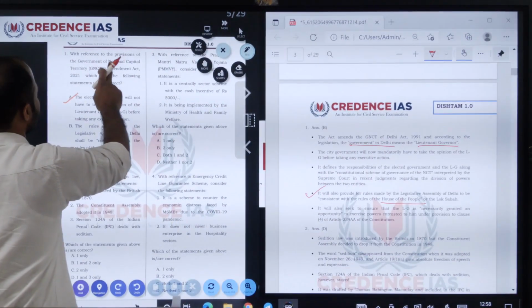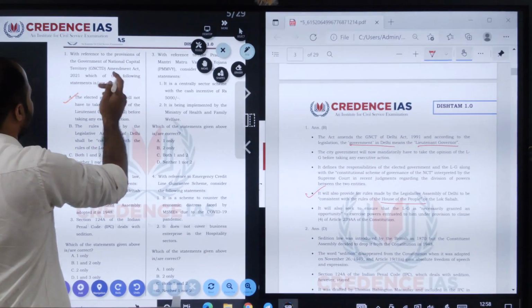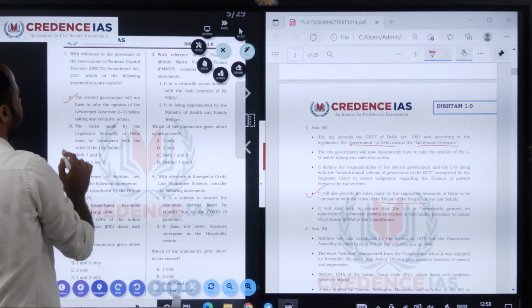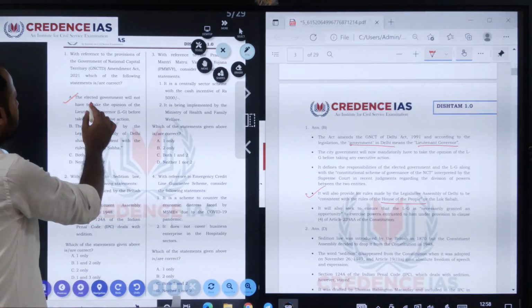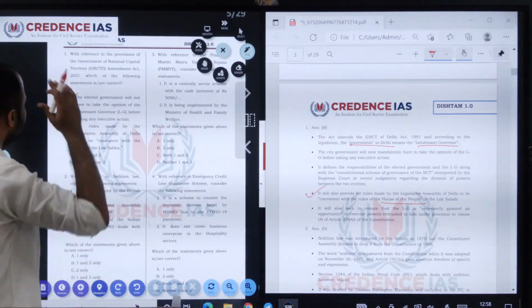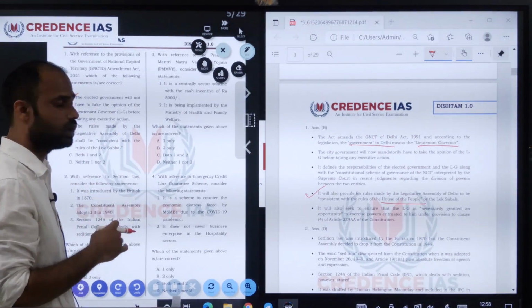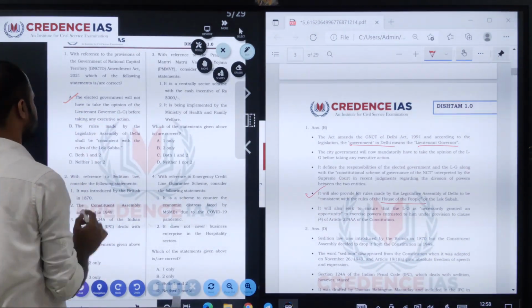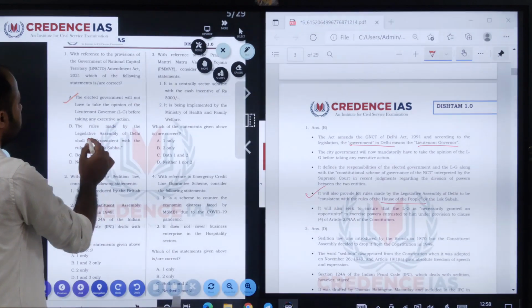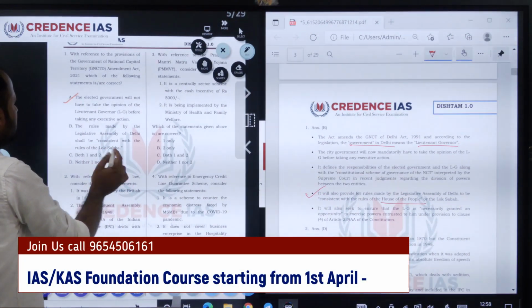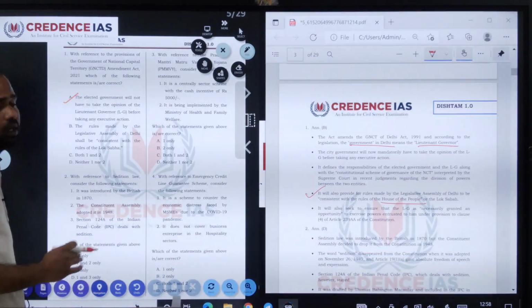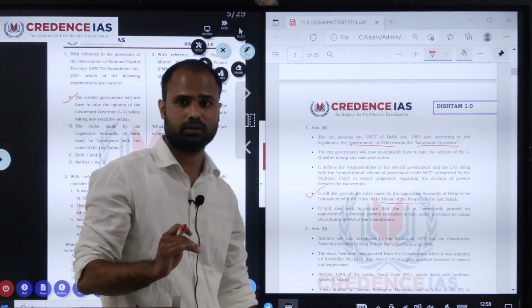The first question: with reference to the provisions of the Government of National Capital Territory Amendment Act 2021, which of the following statements are correct? Two statements are given. The first one: the elected government will not have to take the opinion of the Lieutenant Governor before taking an executive action. The next one: rules made by the Legislative Assembly of Delhi shall be consistent with the rules of Lok Sabha. Options are both 1 and 2, neither 1 nor 2. We have to identify which one is the right one.